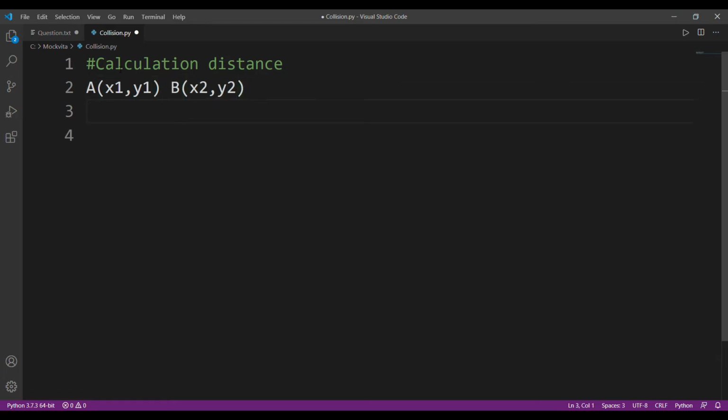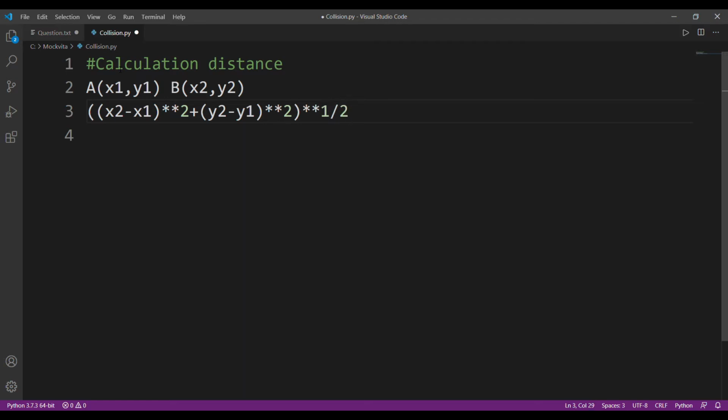What we do is we simply calculate this using x2 minus x1, this raised to the power 2, plus y2 minus y1 raised to the power 2, and all of this we take square root of. Okay, so raised to the power 1 by 2, and this will provide us with the distance.